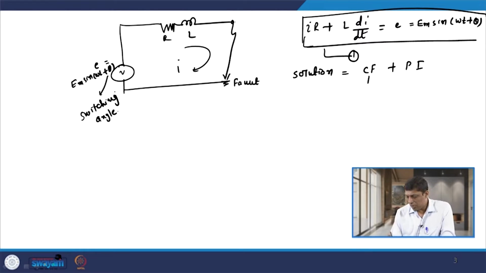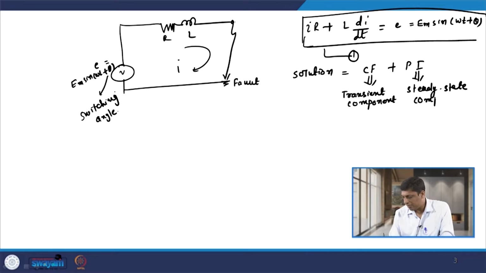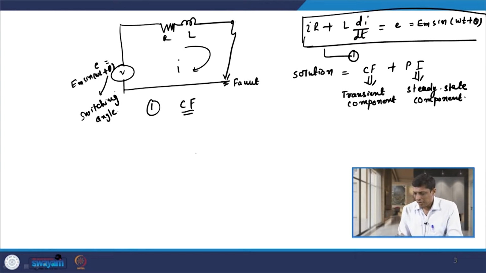The complementary function gives the solution of the transient component that exists in the fault current, and the particular integral gives the solution of the steady state component that exists in the fault current. Let us start solving using the complementary function, which gives the transient component part of the fault current.